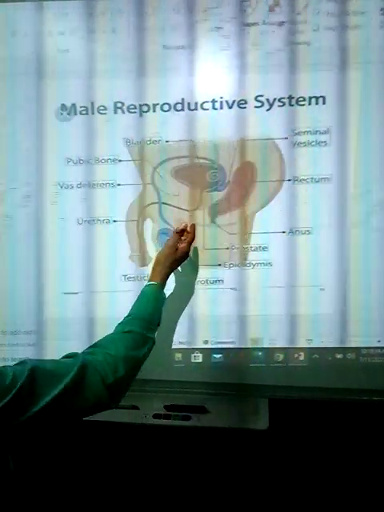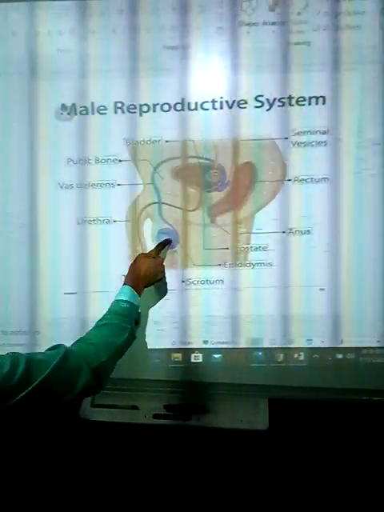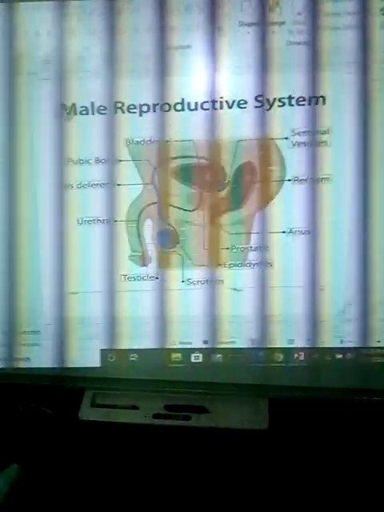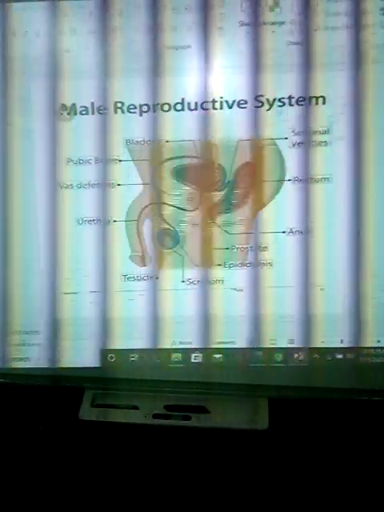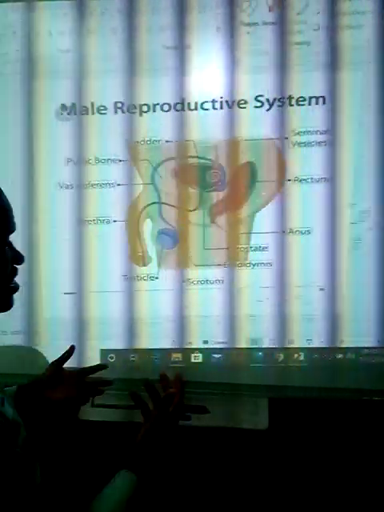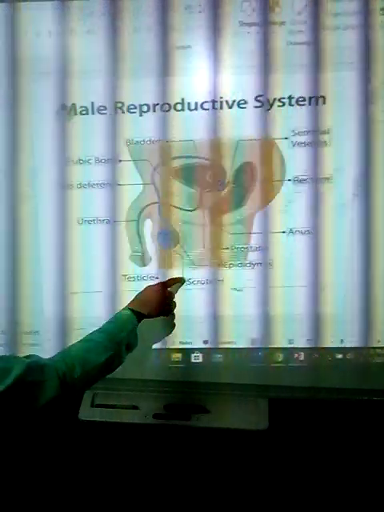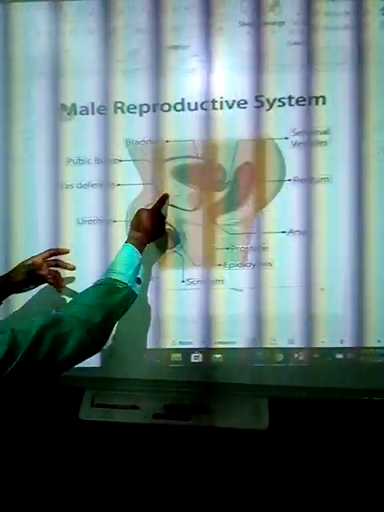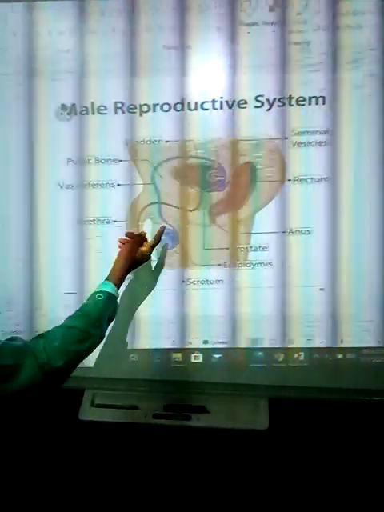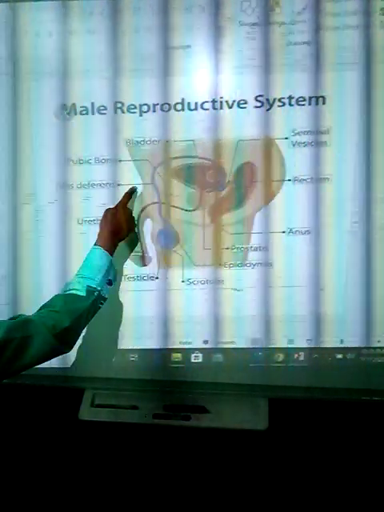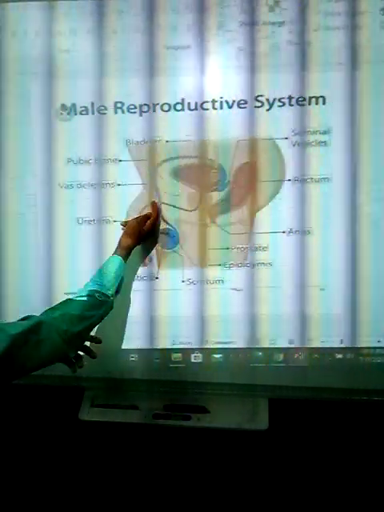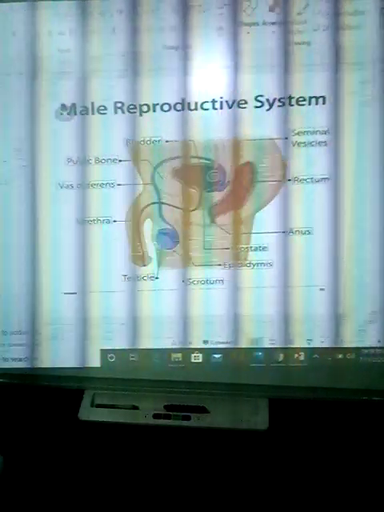The sperm cells are temporarily stored in the epididymis, but they are permanently stored in the seminal vesicle until sexual intercourse takes place. In the prostate gland, seminal fluid is added and it increases the pH. The vas deferens connects and brings the sperm from the seminal vesicle down through the seminiferous tubule into the testes, and then during ejaculation it is released through the penis.